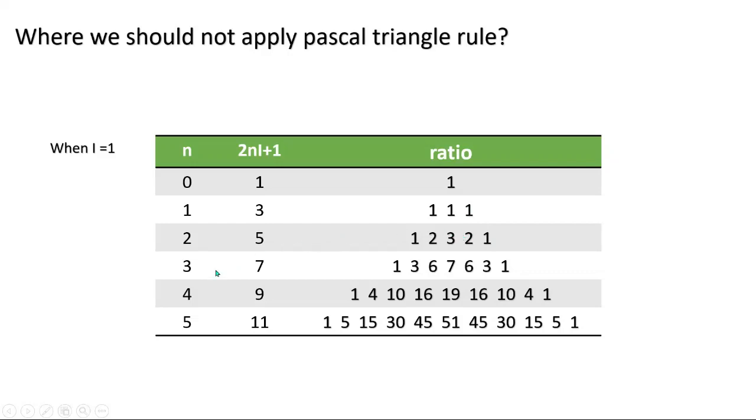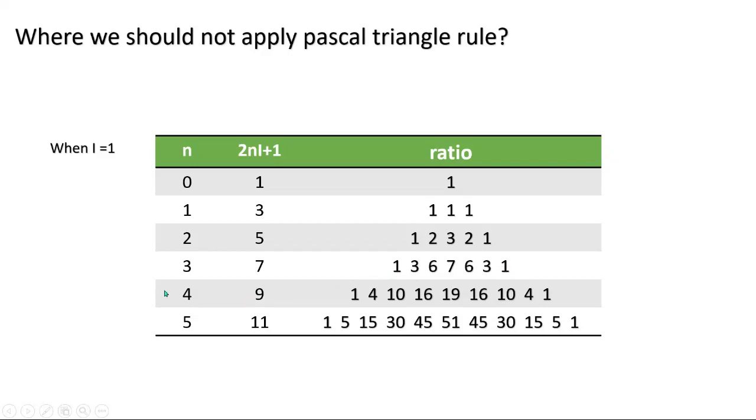When there are 3 nuclei having I equal to 1, the signal is split into 7 lines, and the intensity ratio will be 1:3:6:7:6:3:1. How am I getting this? First write down 1, then add these 2 values and you get 3. Then add these 3 numbers, 1 plus 2 plus 3, and you get 6. Then add 2 plus 3 plus 2, and you get 7. Then 3 plus 2 plus 1, you get 6. Then 2 plus 1 equals 3, then again 1. So similarly you can do it on your own.